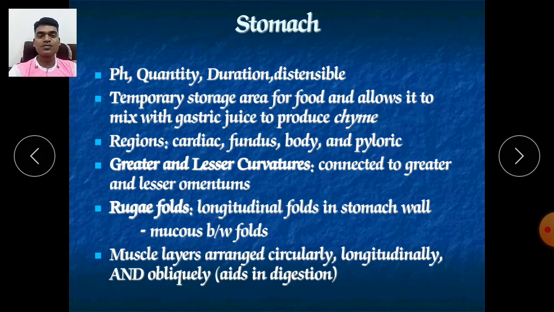What is the stomach? The stomach is a J-shaped hollow organ with a curved shape. It is connected with the esophagus, and at the bottom it is connected to the duodenum, which is a part of the small intestine. The stomach lies inferior to the diaphragm. Now what is the diaphragm? The diaphragm is muscular tissue.